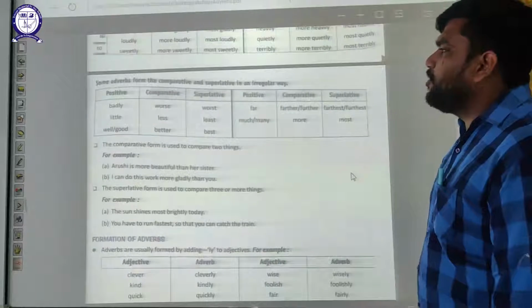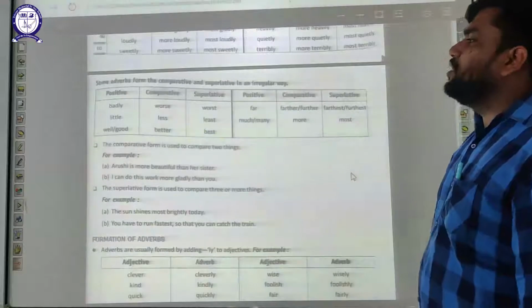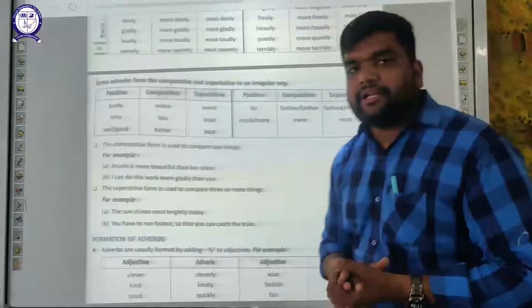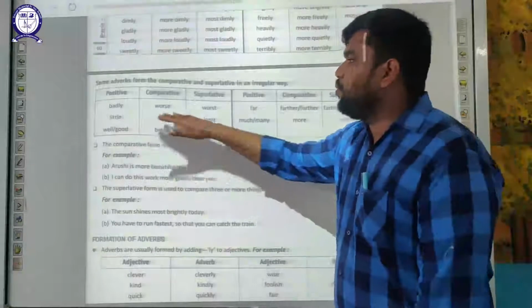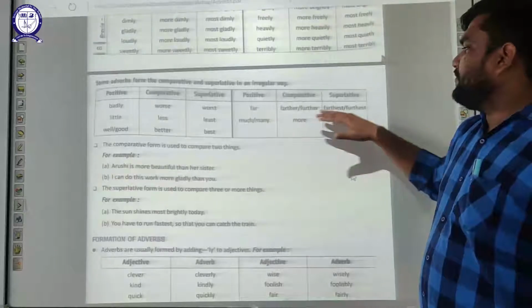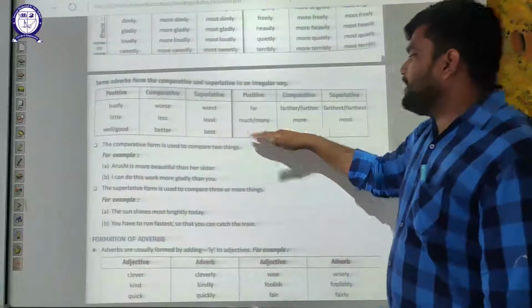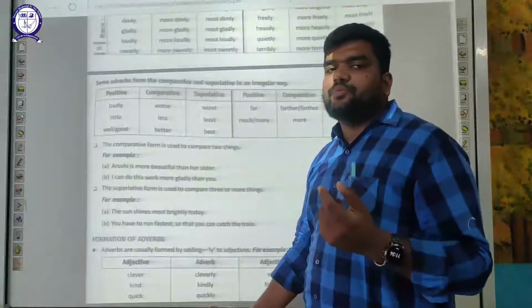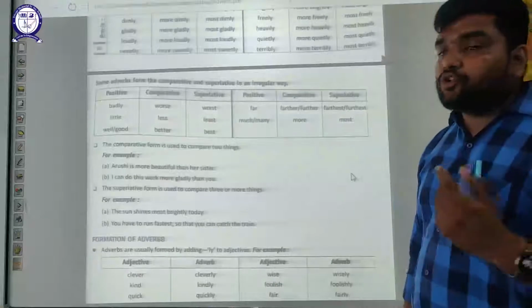Now some adverbs form the comparative and superlative in an irregular way. That is, they do not interconnect with each other, like badly, worse, worst; little, less, least; far, farther, farthest; much or many, more, most. These are not interconnected, but these are the comparative and superlative degrees.